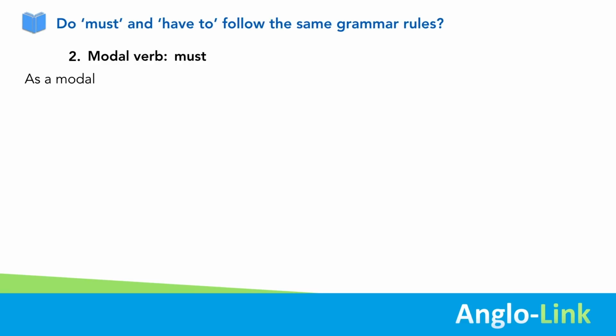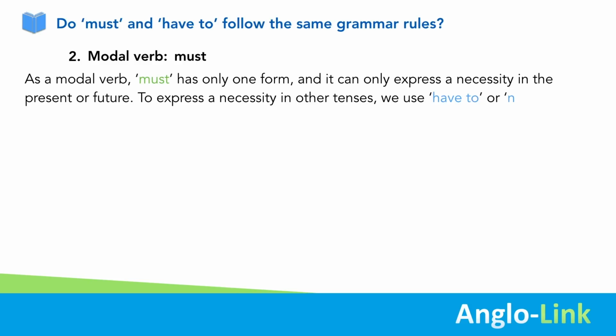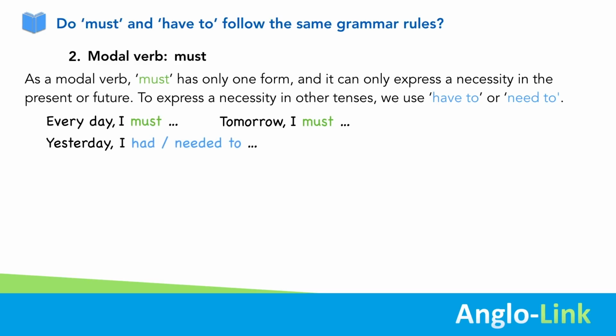Now, as a modal verb, must has only one form, and it can only express a necessity in the present or future. To express a necessity in other tenses, we use have to or need to. So, we can say every day, I must, or tomorrow, I must. But yesterday, you have to switch to have to. Yesterday, I had to, or I needed to. Recently, I've had to, or I've needed to.